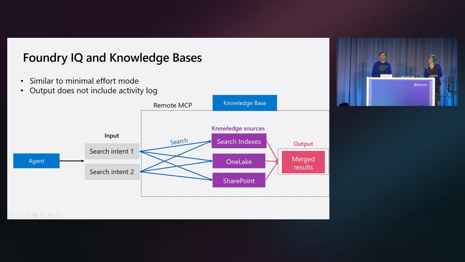So we are actually going to be using delegation, the same way that you might be familiar with the MCP protocol to use external services in your agent. You're able to use MCP to connect to your knowledge base. The agent is actually going to play the role of the query planner and the answer synthesizer here. As input, we're going to take a bunch of separate intents or queries, and the output is just going to contain the merged results. So let's check out a demo of Foundry IQ.